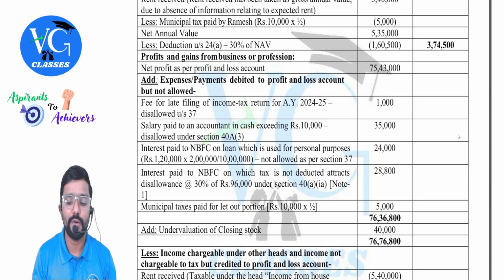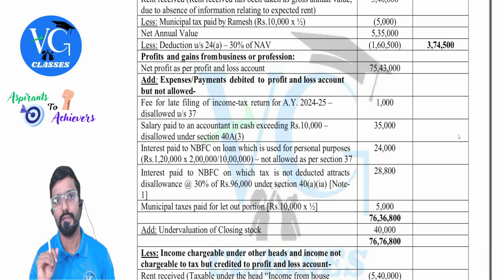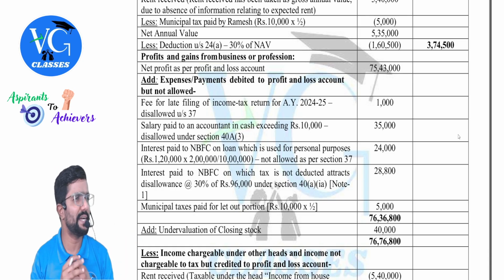Next, coming to PGBP. Net profit as per P&L account, they have already given. We are taking it as the base. Then they have also told what is debited, what is credited and all. Wherever required, make an adjustment.